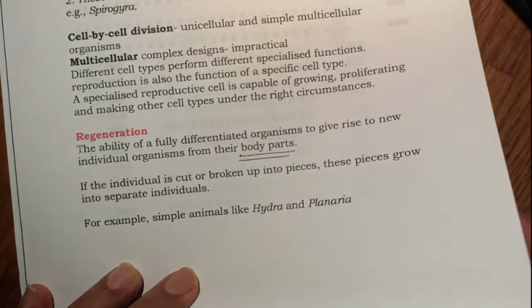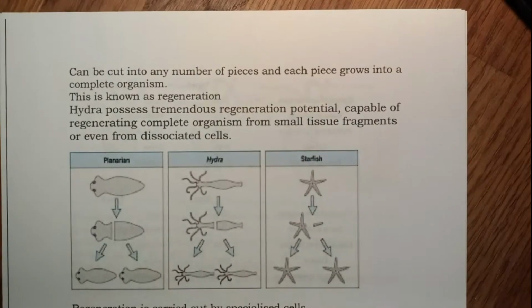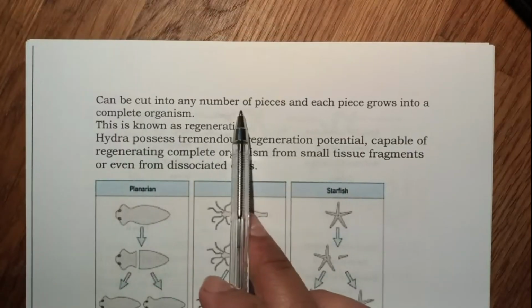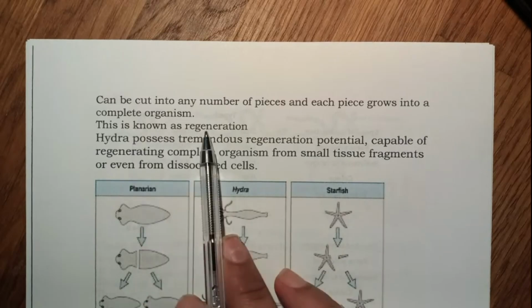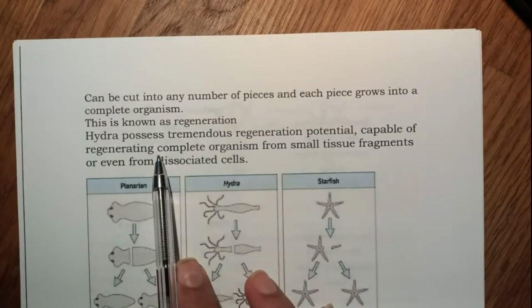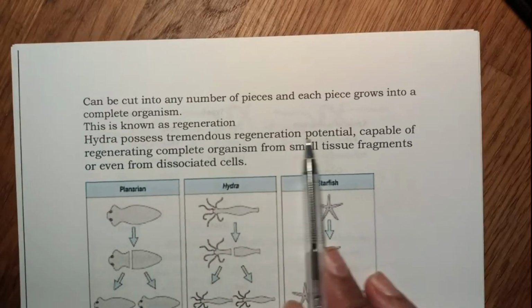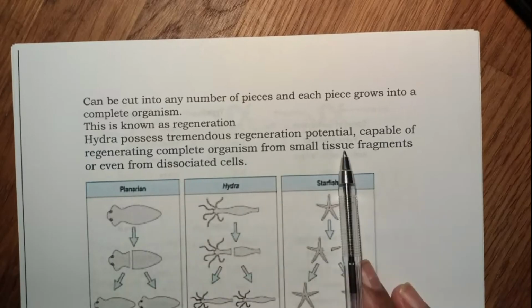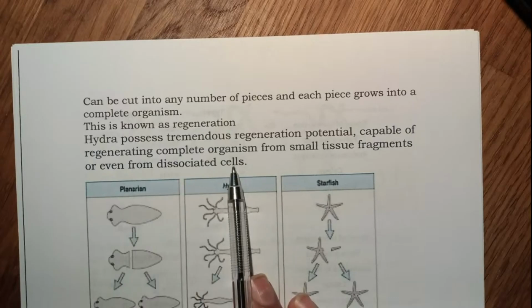So let's look into this to some extent. You don't need great details at this level. These animals can be cut into different numbers of pieces, and each piece grows into a complete organism. This process is called regeneration. Hydra possesses tremendous regeneration potential, and it is capable of regenerating a complete organism from small tissue fragments or even from dissociated cells.